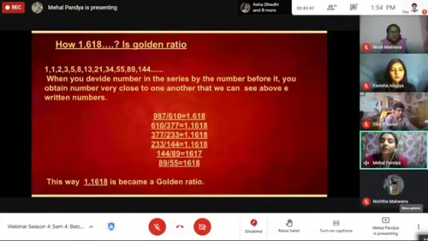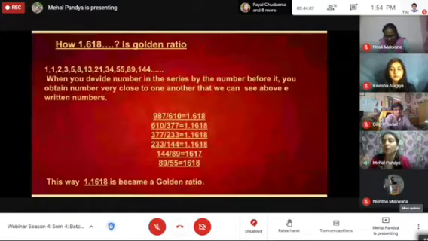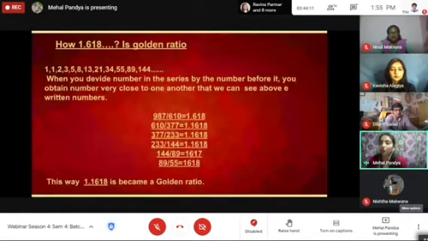After 377 and 233, we get 1.618 again. After all the counting, we get only one number, 1.618. That's why this number is called the golden ratio.